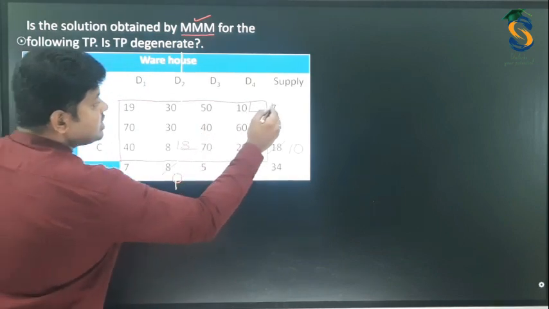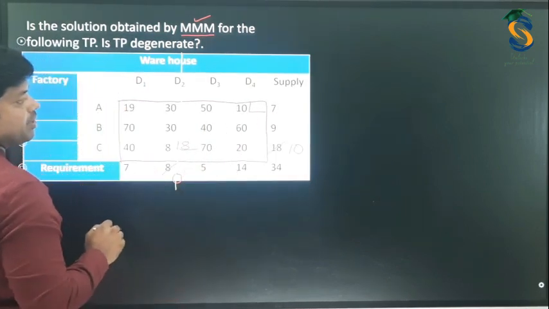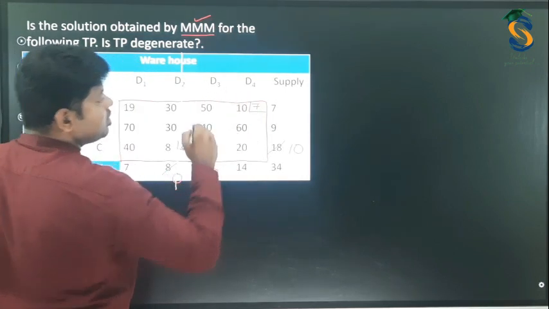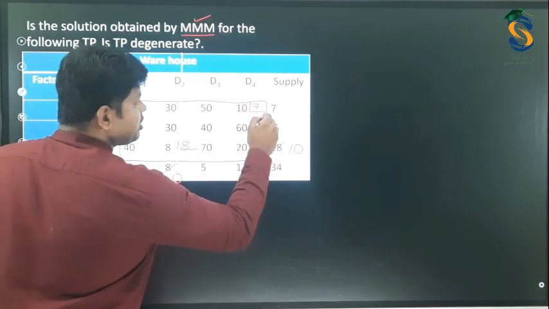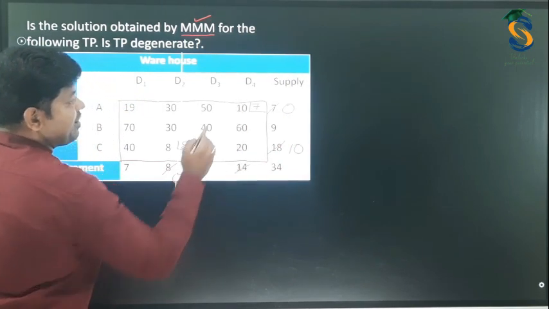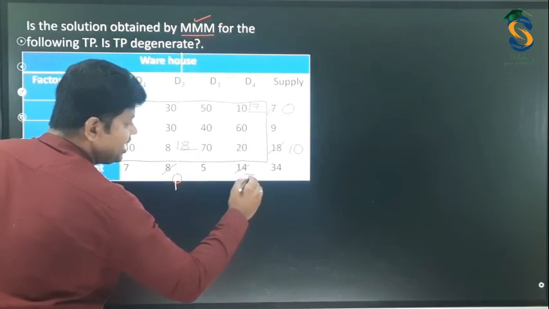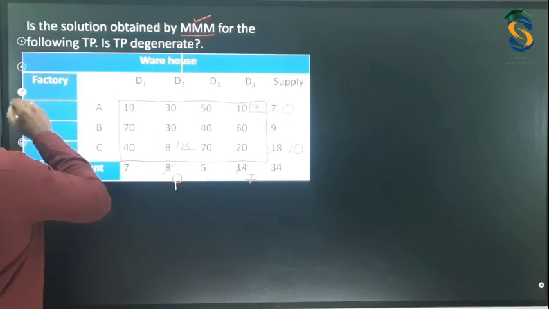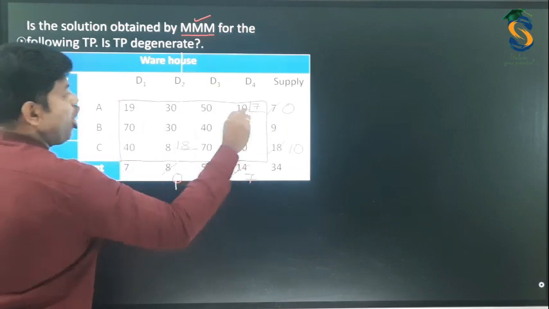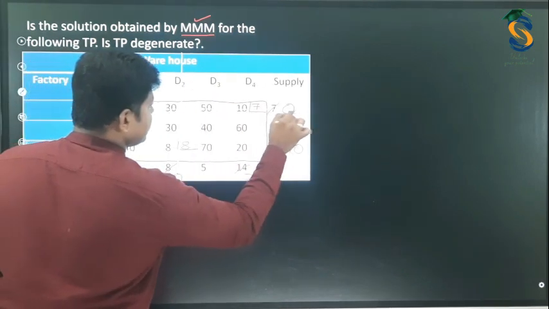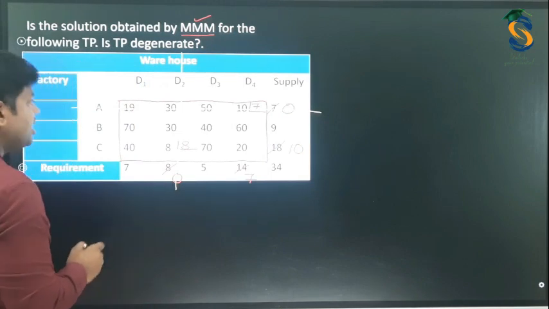For this, 7 and 14, which is minimum? 7. Hence, you need to allocate 7. So this becomes 0. Among 14, if you allocate 7, the remaining is 7. Whenever any row or column becomes 0, we have to cancel. Remember this. So I am cancelling this.